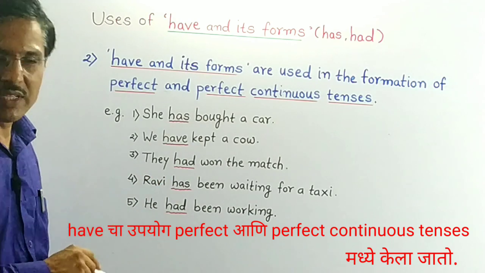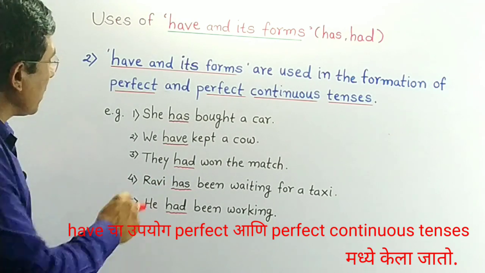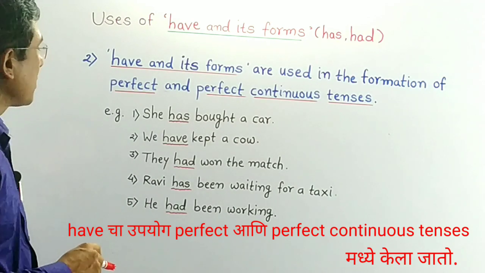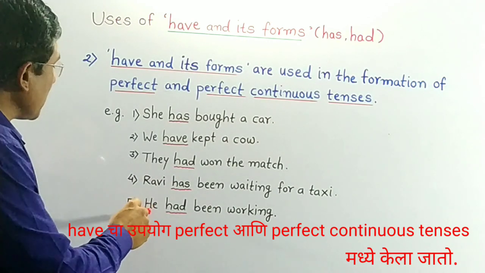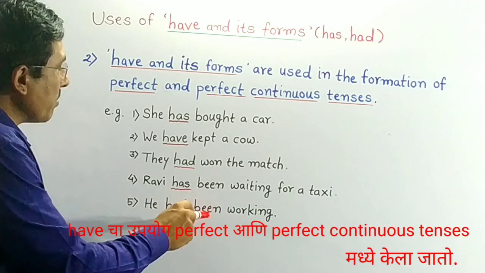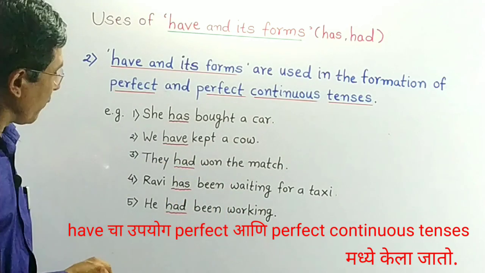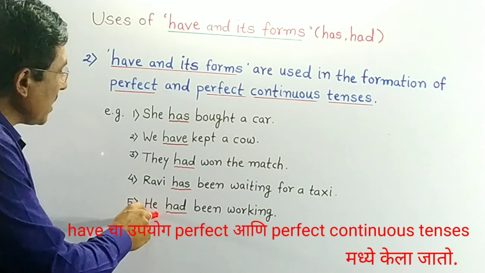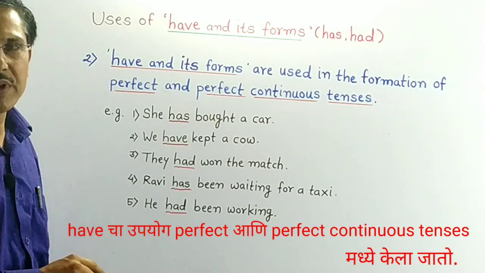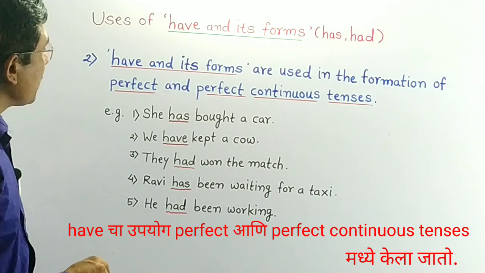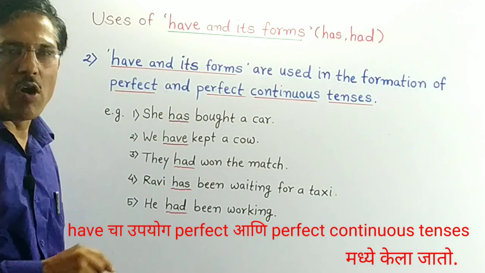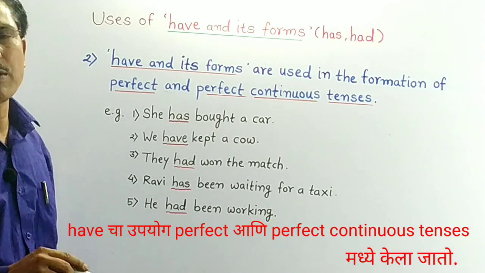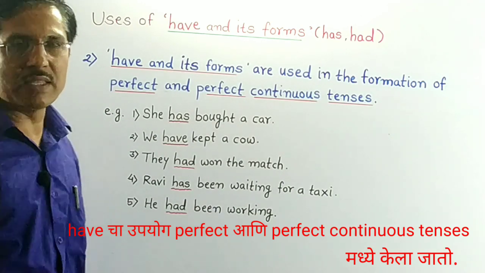Has is present here and this sentence is in present perfect continuous tense. And in the last sentence, he had been working. Had is present and this sentence is in past perfect continuous. So in this way, have and its forms are used in the formation of perfect and perfect continuous tenses.